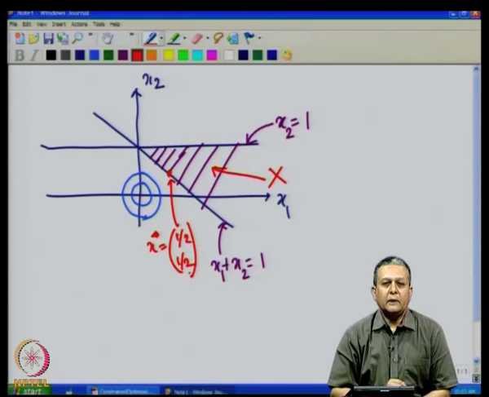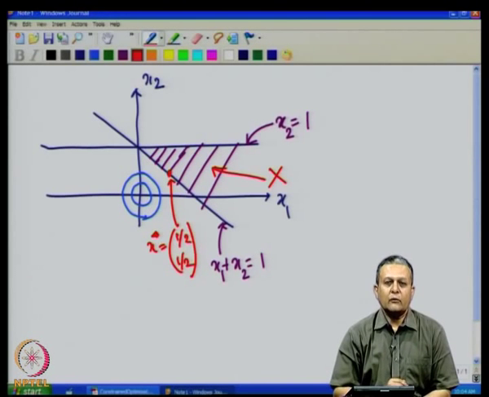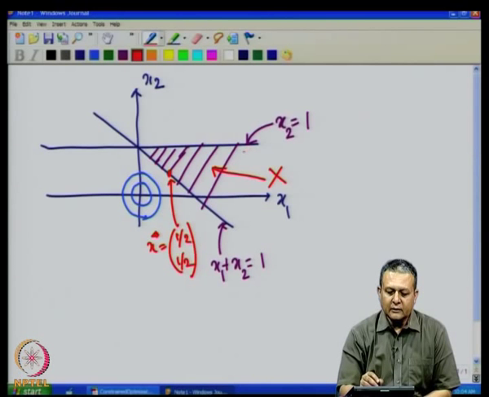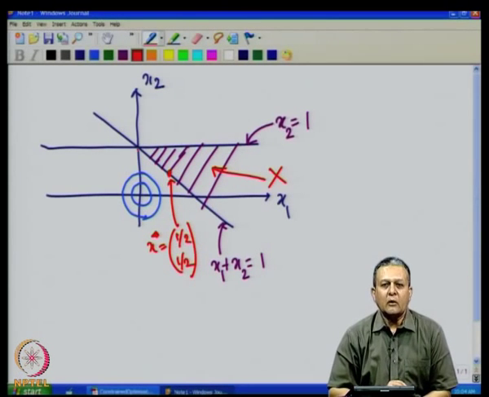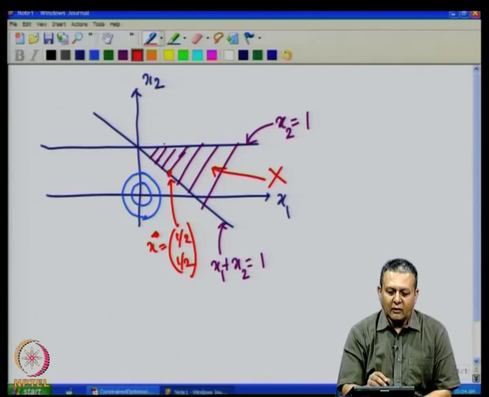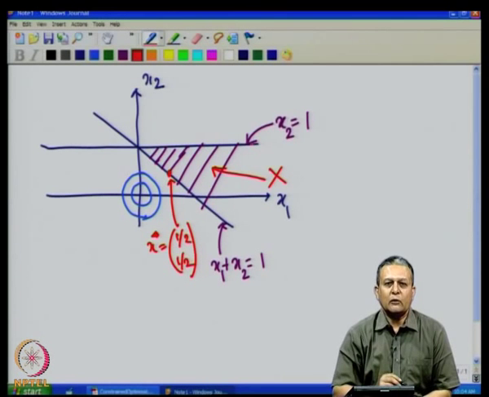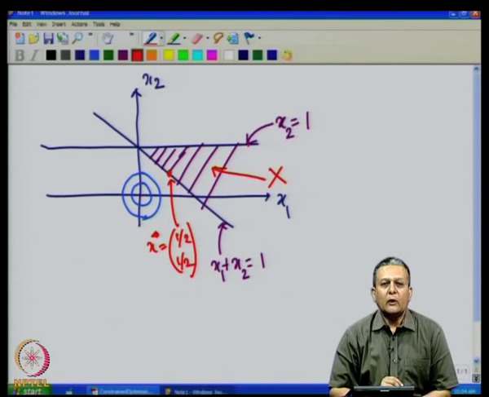But we do not know the active constraint beforehand, so we have to check all possibilities. If we assume that at this point the minimum occurs, can we satisfy the KKT conditions, or only this constraint x2 equal to 1 is active and this constraint is inactive? That means the solution lies somewhere on this line. Then what happens?